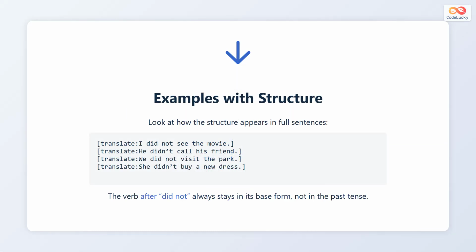Here are some examples that show the complete structure of negative sentences. I did not see the movie. He didn't call his friend. We did not visit the park. She didn't buy a new dress. In every sentence, the verb stays in its base form after did not or didn't, even though the sentence talks about the past.